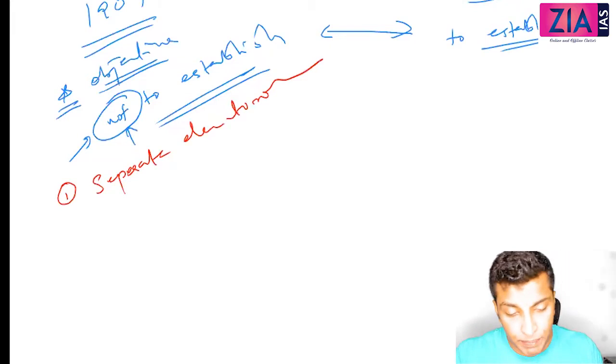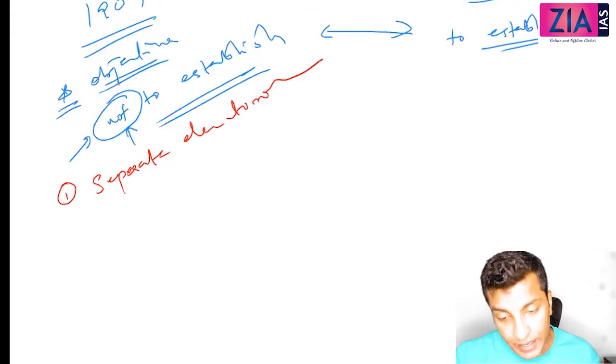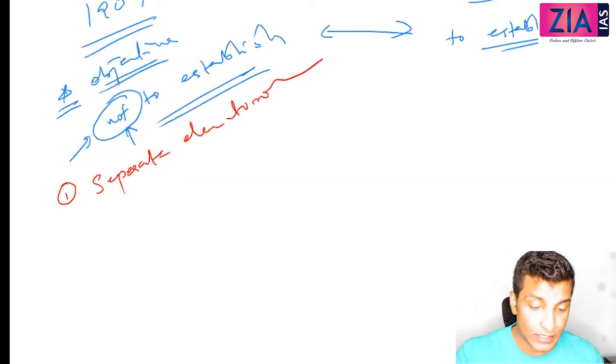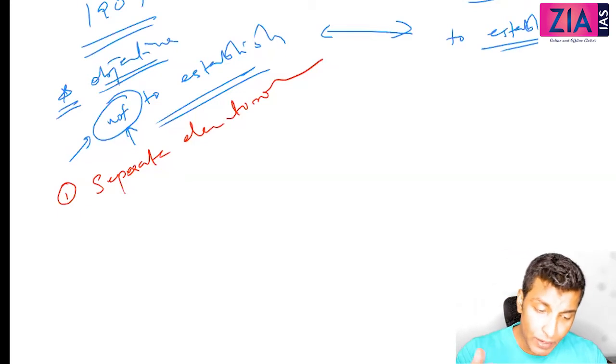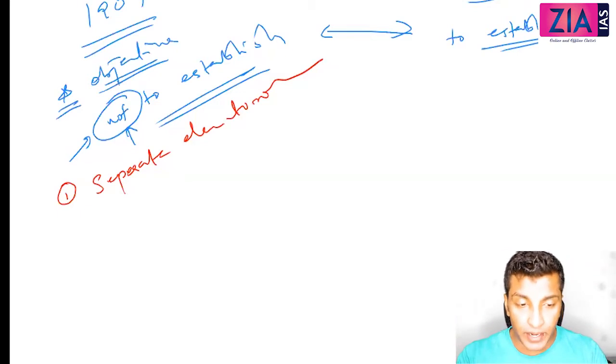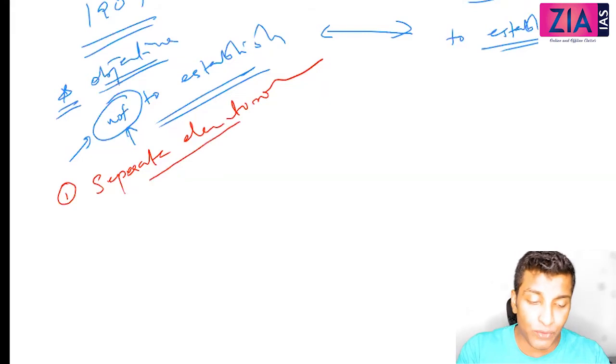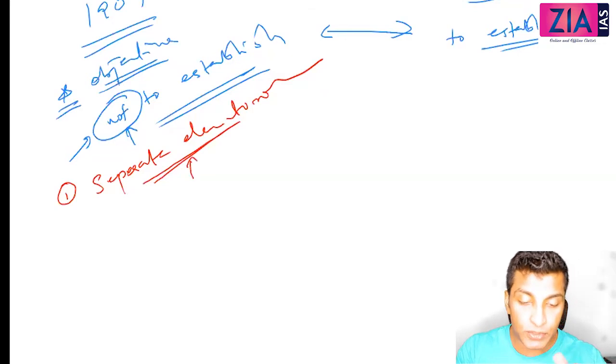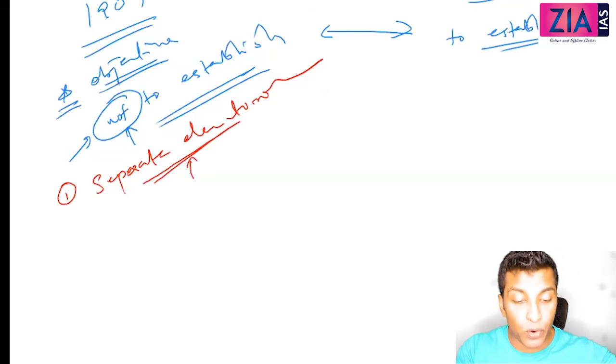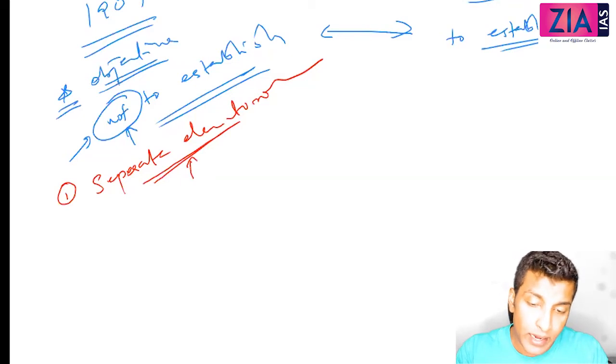I'm not explaining what is separate electorate, what is joint electorate, what is reservation, and all these concepts at this point of time. It is coming in polity later also, and at that time we will discuss. Here, separate electorate means that if it is for Muslims, only Muslims will contest and only Muslims will vote. Okay, joint electorate with reservation, like what you see in the Panchayat Raj and all, right?